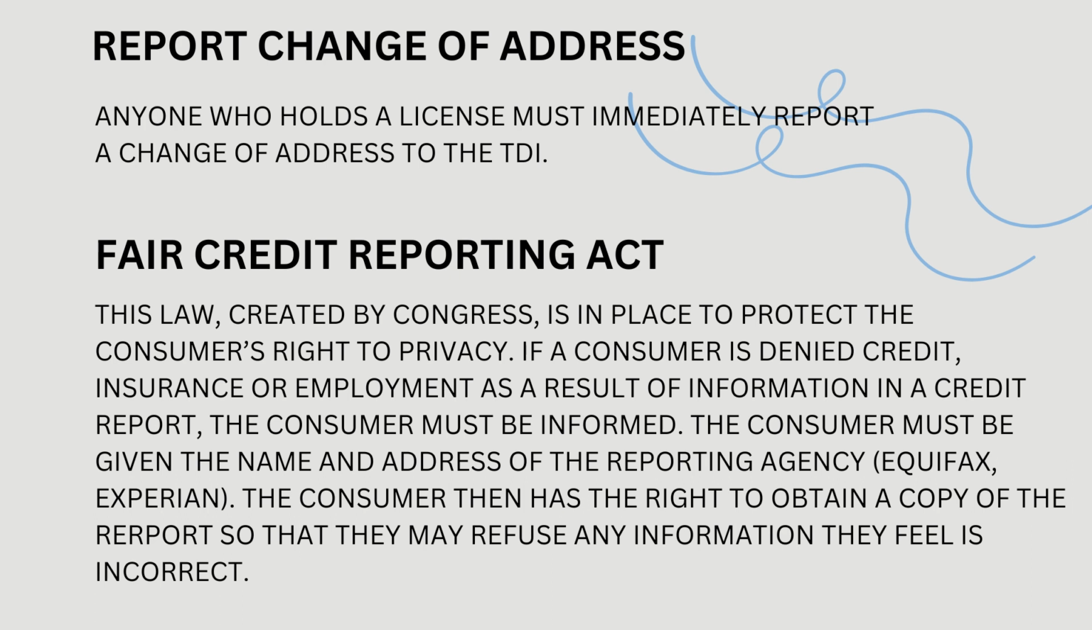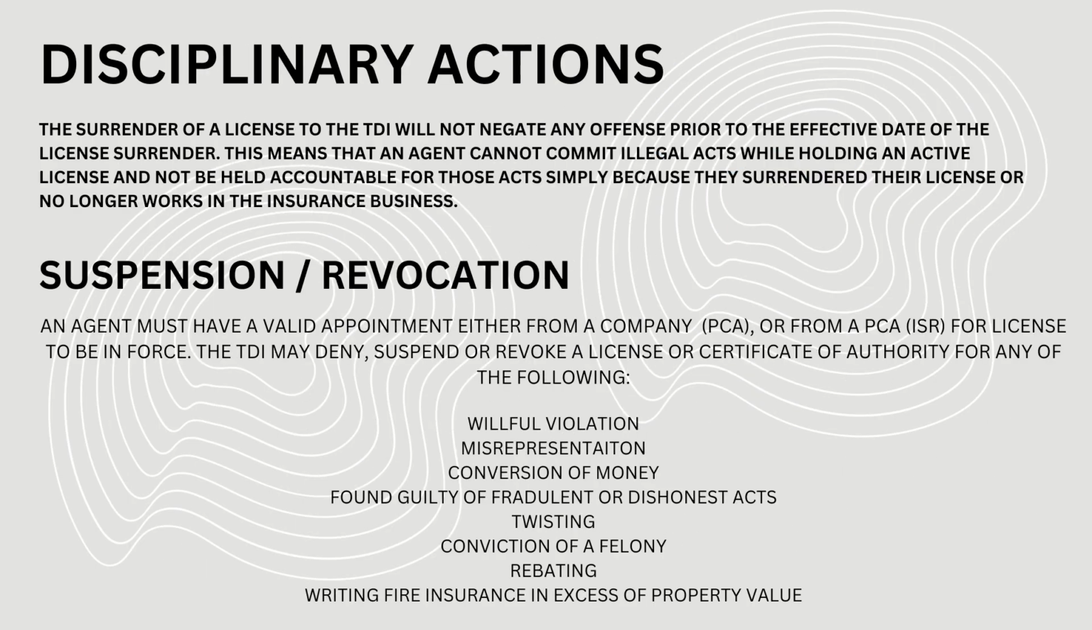Fair Credit Reporting Act. This law, created by Congress, is in place to protect the consumer's right to privacy. If a consumer is denied credit, insurance, or employment as a result of information in a credit report, the consumer must be informed. The consumer must be given the name and address of the reporting agency, Equifax, Experian. The consumer then has the right to obtain a copy of the report so that they may refuse any information they feel is incorrect.